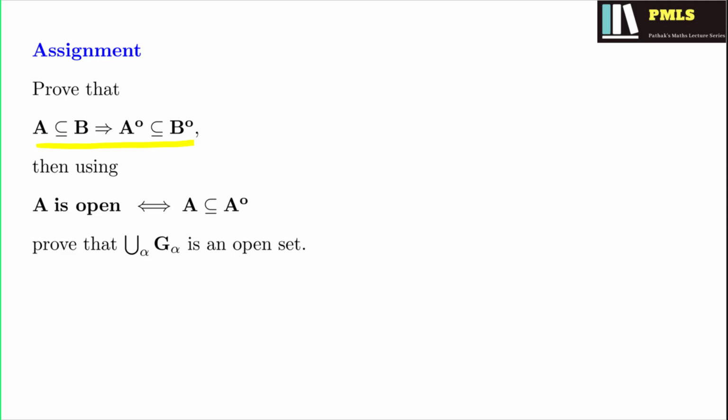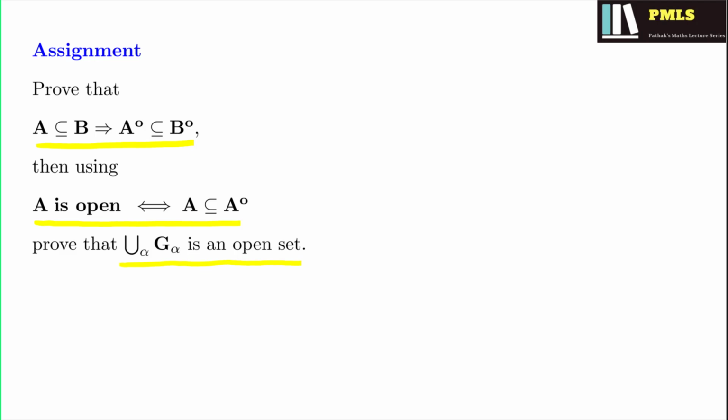And with the help of this proof and using that A is open if and only if A is a subset of A interior, you have to prove that the union of G alpha is an open set without taking the concept of open spheres. So just pause the video and try to prove it. Hope you have proved it, but if not, I am just making an outline for the proof. Now let us see the proof.